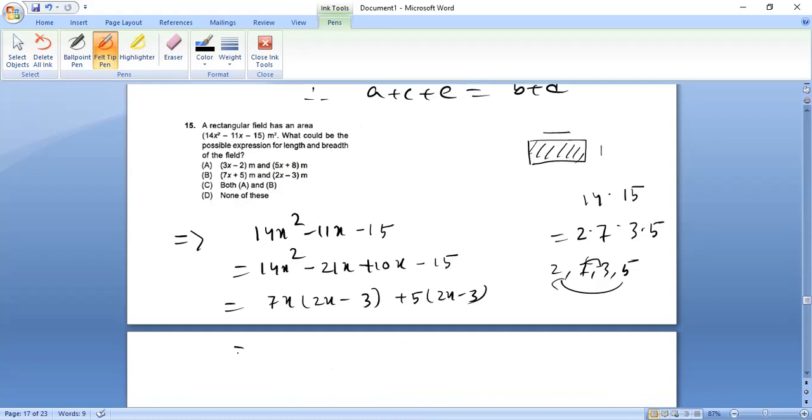So therefore, 7x plus 5 and 2x minus 3. So this one will be our right answer. Okay, let us do the next one.